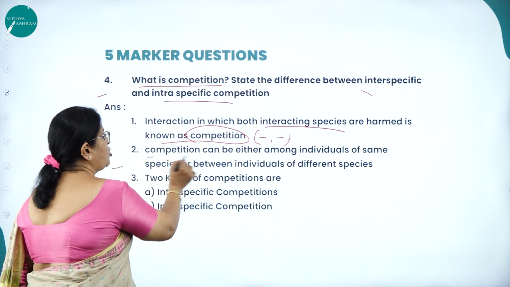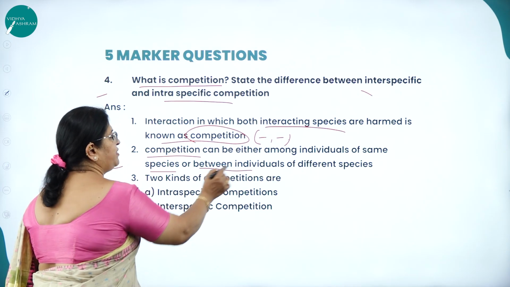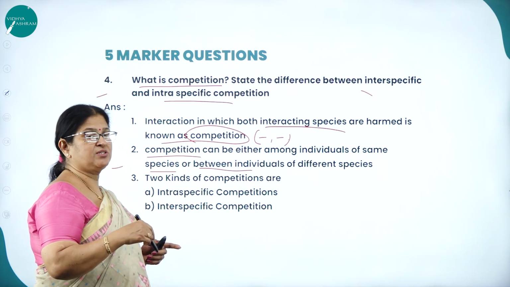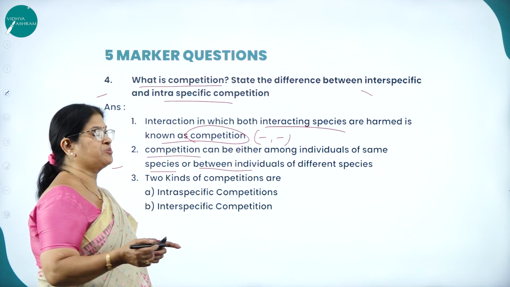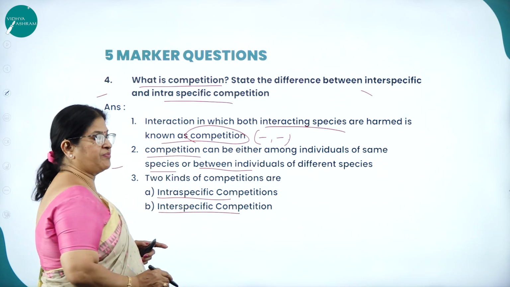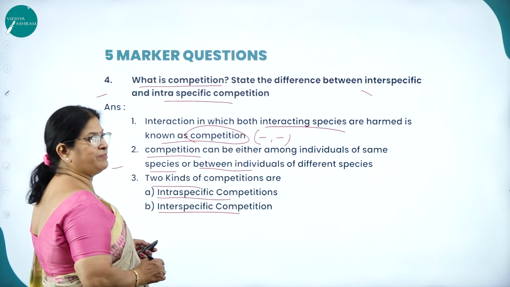competition. Next, competition can be either among individuals of the same species or between individuals of different species. So based on the competition within the same species or different species, again we classify them into intraspecific and interspecific competition. Now let us discuss the two kinds of competitions one by one.